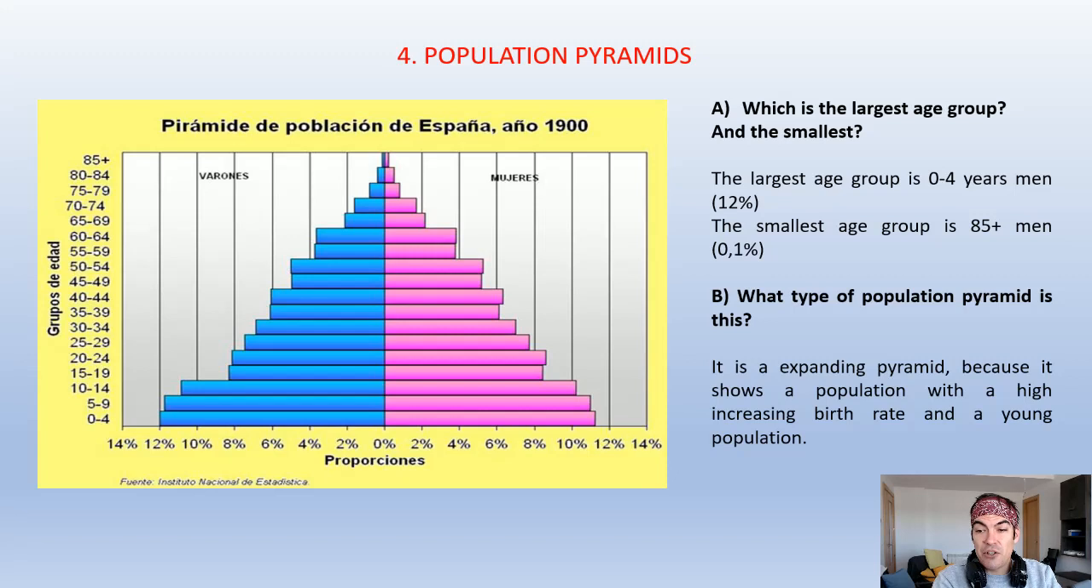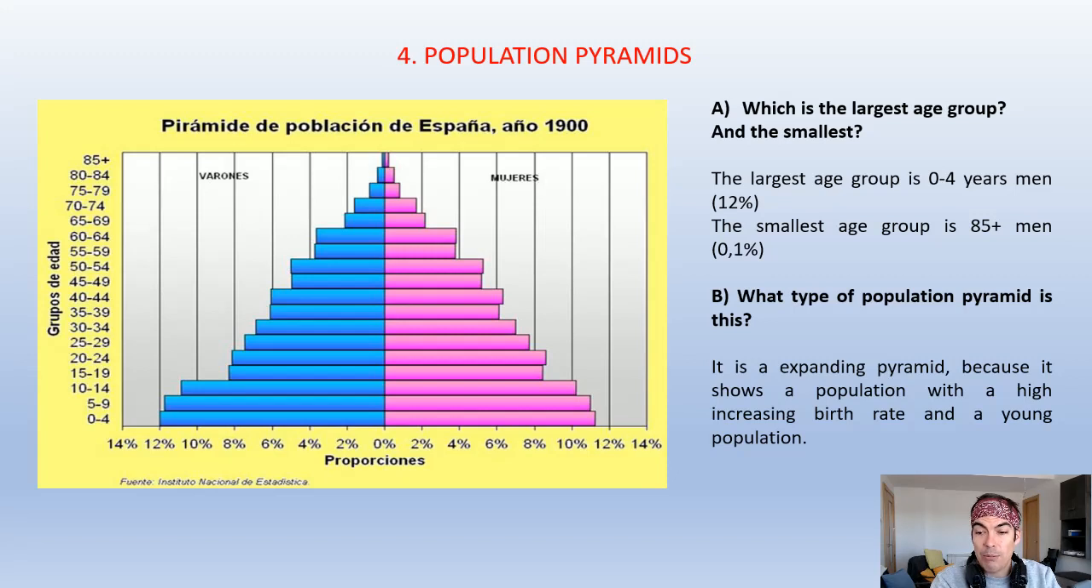The smallest age group is the men who are 85 or more years old, which is around 0.1% of the population, and together with women they are around 0.2 or 0.3. What type of population pyramid is this? This is an expanding pyramid. Why?